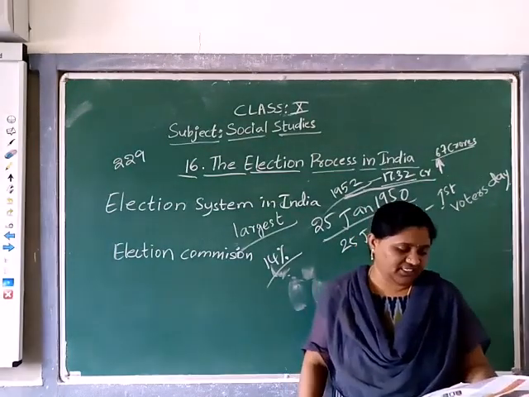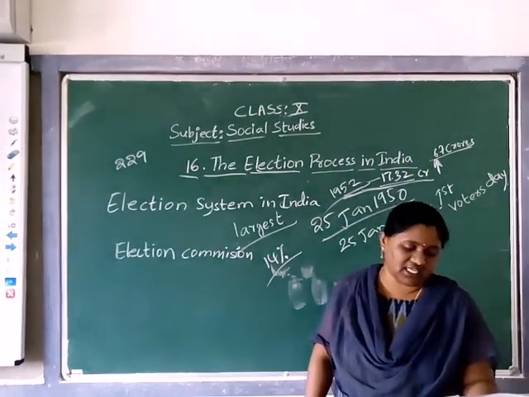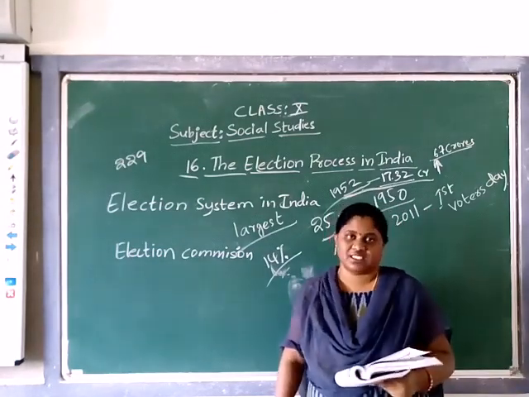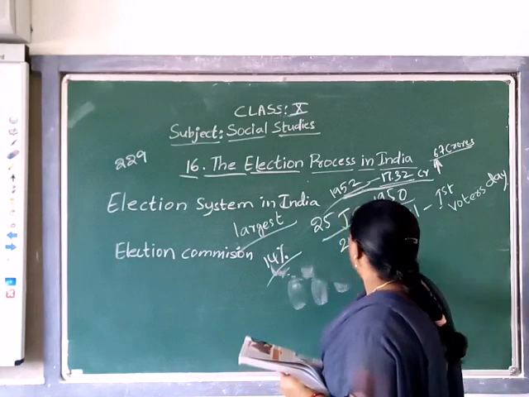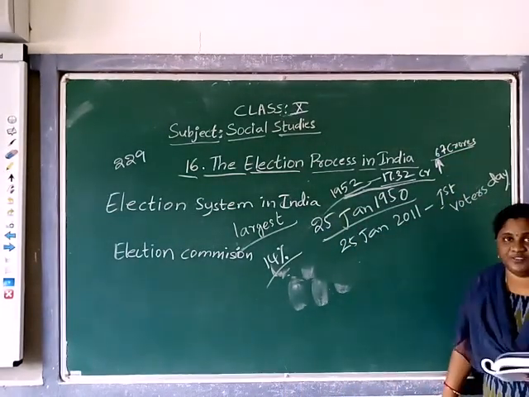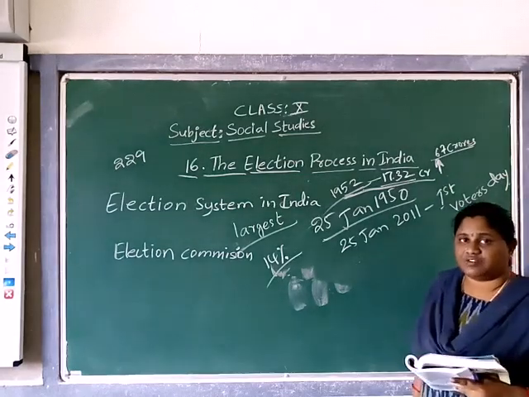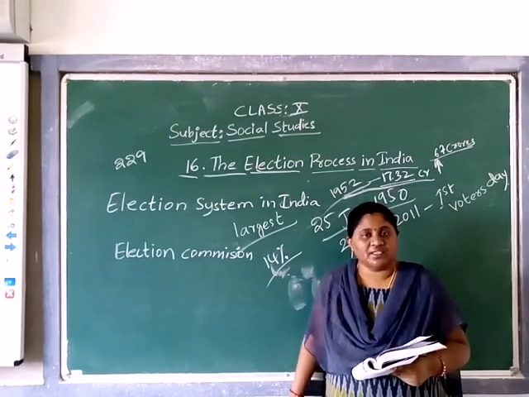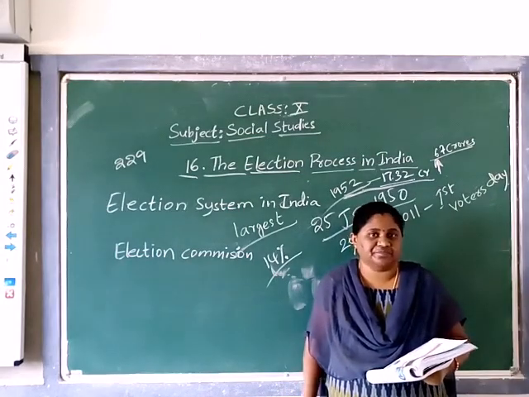For such a country, the Election Commission conducts elections with the help of about 45 lakh staff. So 67 crore people are going to vote and elect a person to each place. Sir, then how can it be done?